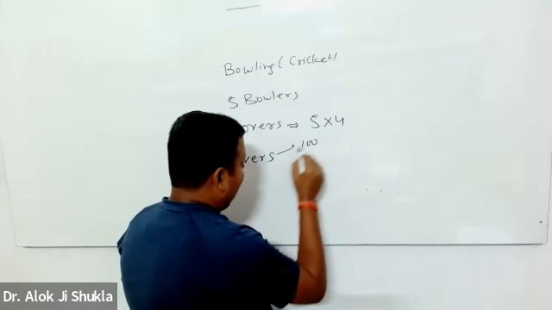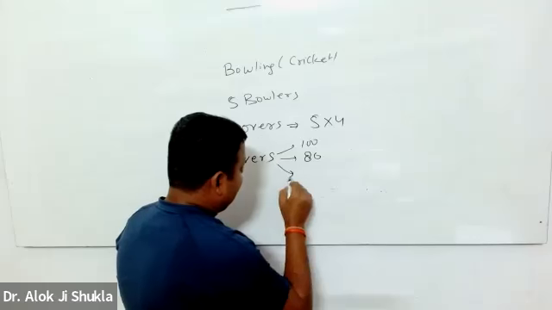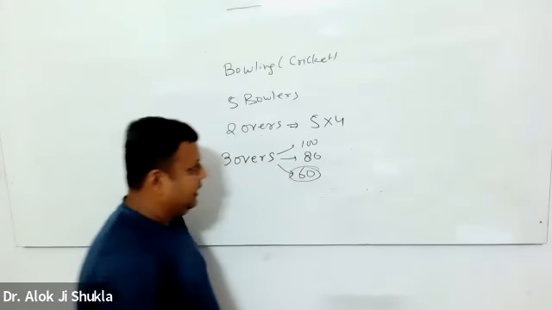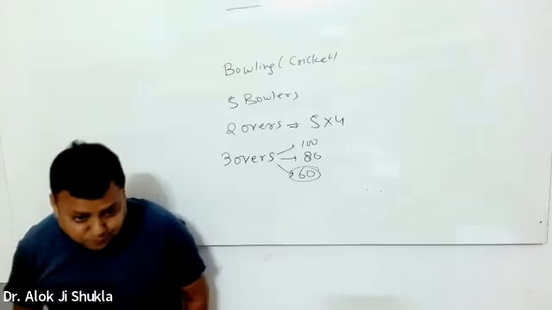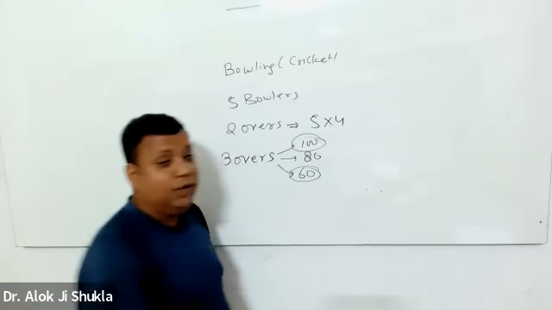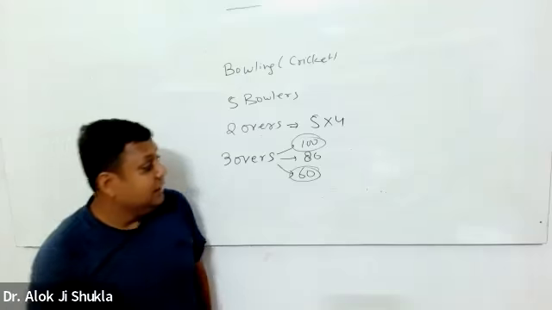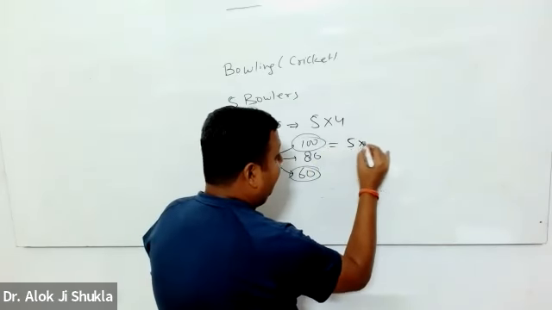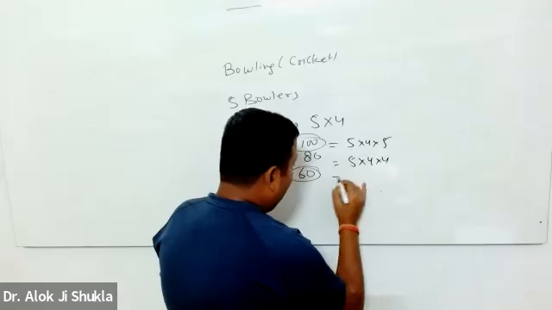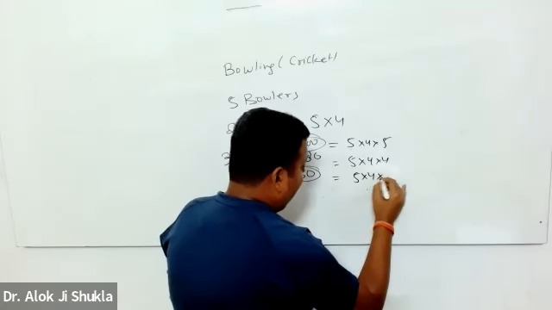I am getting 100, 80, 60. And the 60 is very interesting. This 100 is also very interesting. I'll tell you why. This 100 is 5 into 4 into 5, 80 is 5 into 4 into 4, and the 60 is 5 into 4 into 3.